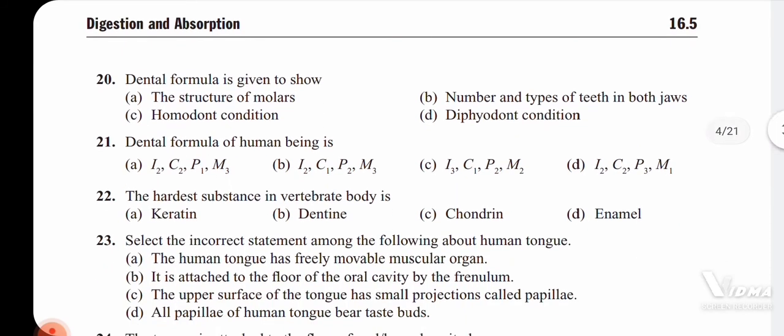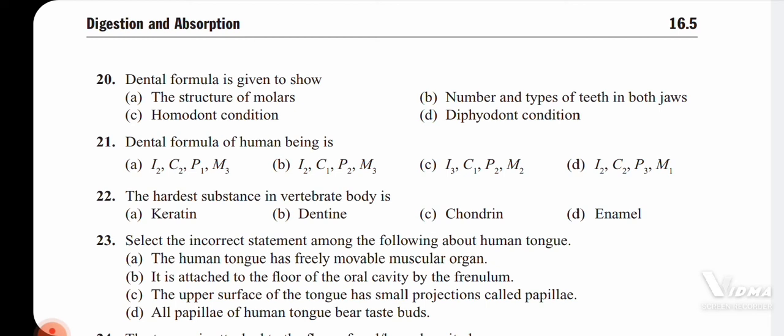Next, 20th question. The dental formula is given to show the structure of molars, number and types of teeth in both jaws. C, homodont condition, D, diphyodont condition.